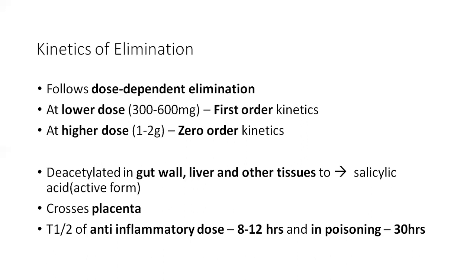It is a prodrug. It is de-acetylated in the gut wall, liver, and other tissues to salicylic acid, which is the active form, and it crosses the placenta. The plasma half-life at anti-inflammatory dose is 8 to 12 hours, and in poisoning, the half-life will increase up to 30 hours.